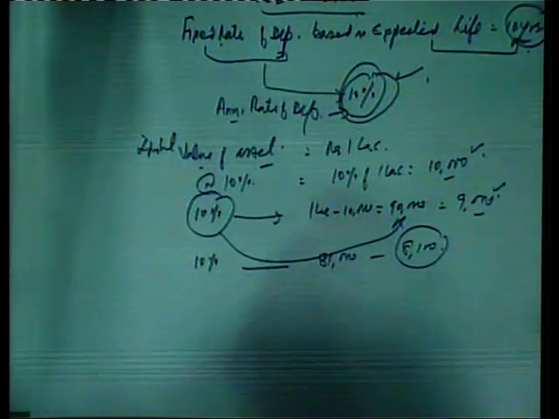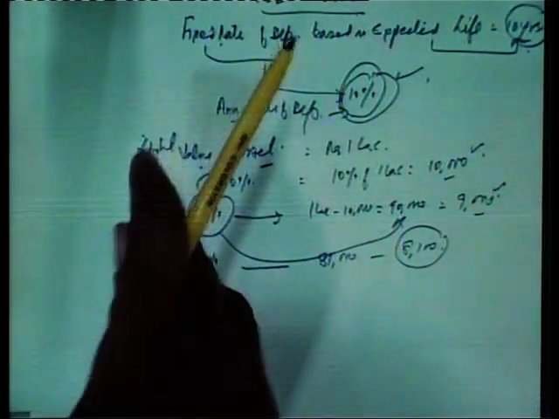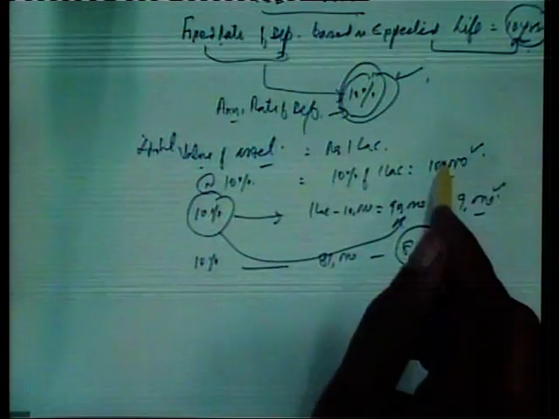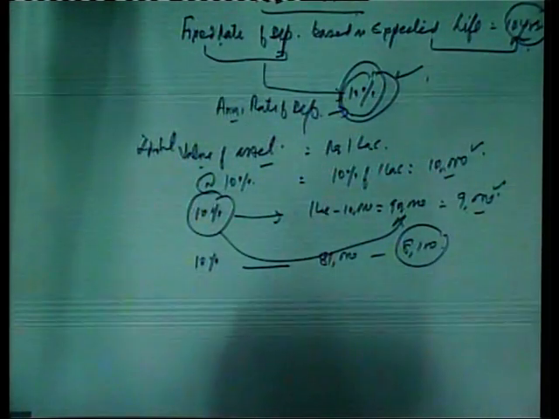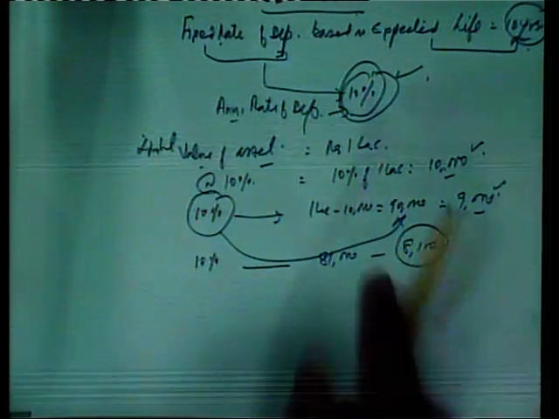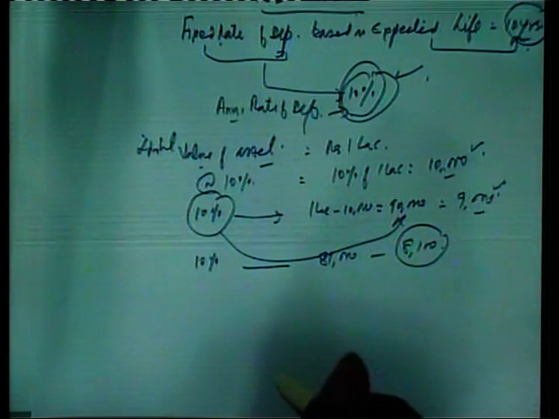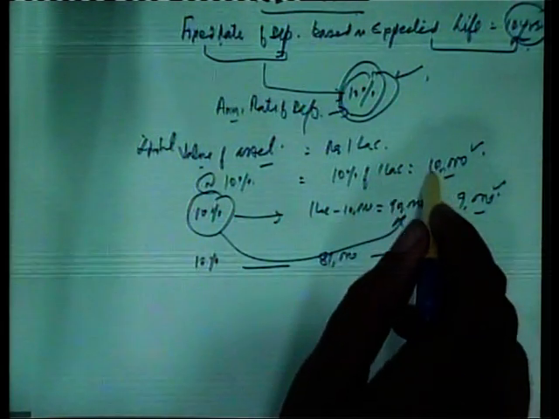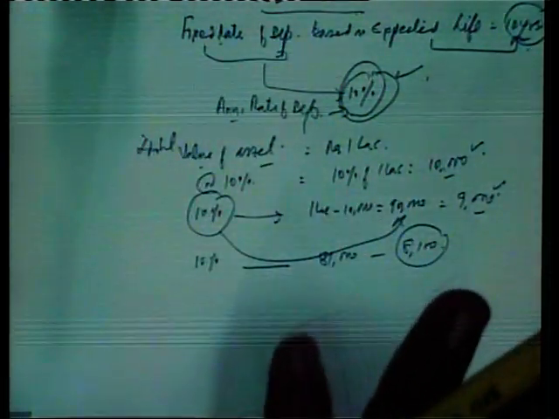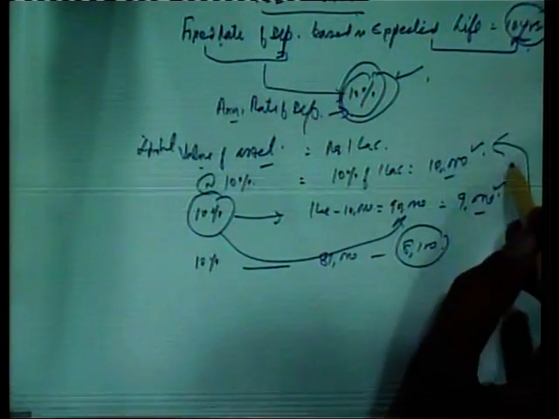Now, comparing with the straight line method, here even though there is a fixed rate of depreciation, the depreciation amount is not uniform. In the straight line method, the depreciation amount was uniform throughout the life of the asset. But here in the WDV method, the depreciation amount is not uniform. It is the highest in the first year and keeps on decreasing in the successive years. So, that is the noticeable point.